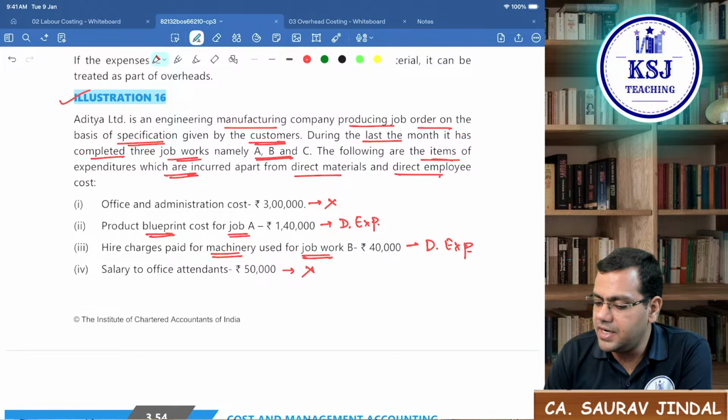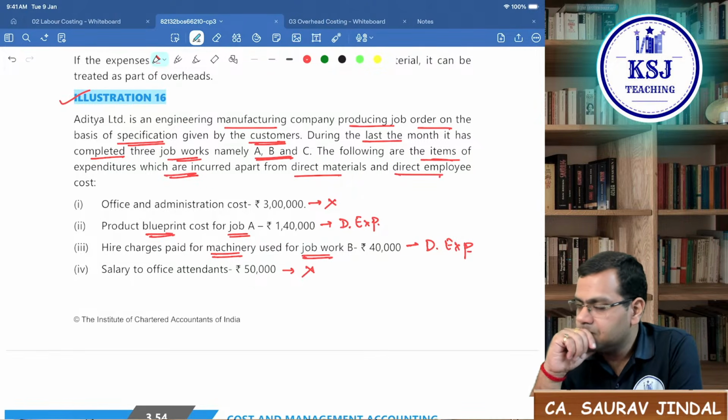Okay, yes guys, any doubts if you have with regard to the labor cost or direct expenses? So we are done with the labor part. Everyone done with the labor part? Any doubts?